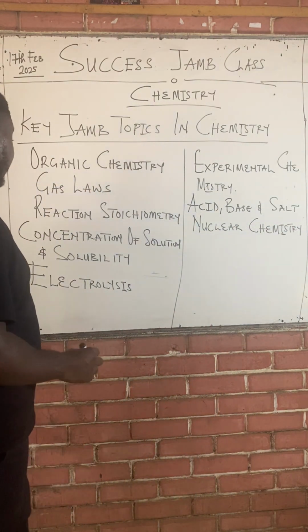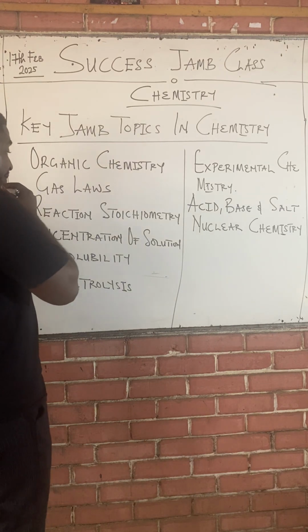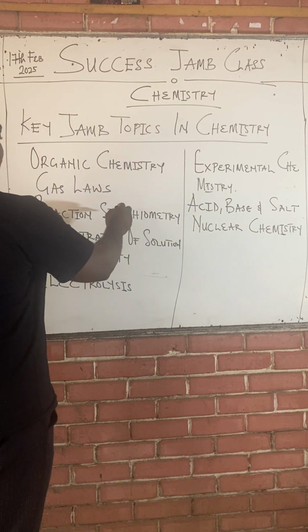So you look at nuclear chemistry, electrolysis, organic chemistry, reaction stoichiometry.